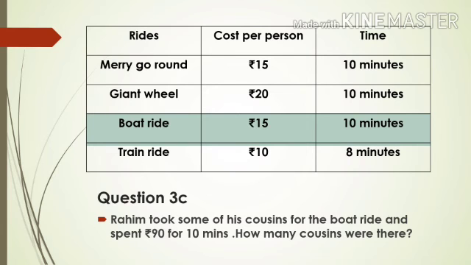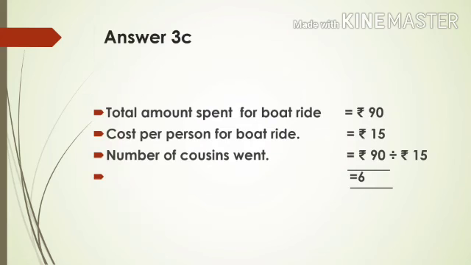It is like the total 90 rupees is shared among few children, right? So you have to divide 90 rupees. Sharing means it's equal sharing, which is division. So you have to divide 90 rupees by 15. So you come to know how many of them went for the boat ride. So here the answer. Total amount spent for the boat ride is 90 rupees. Cost per person, one person has to pay 15 rupees. So the number of cousins went will be 90 divided by 15. You have to write the 15 tables, divide properly. So 6 children went for the boat ride.